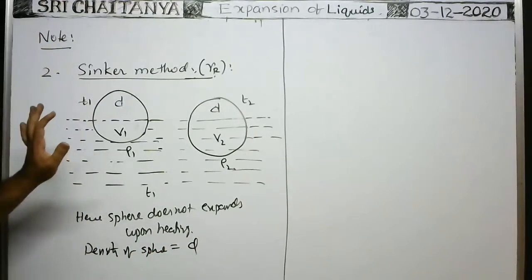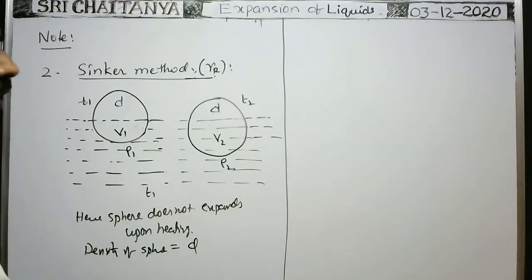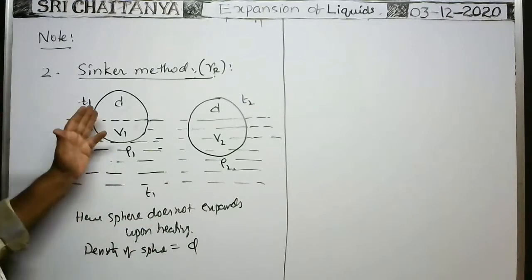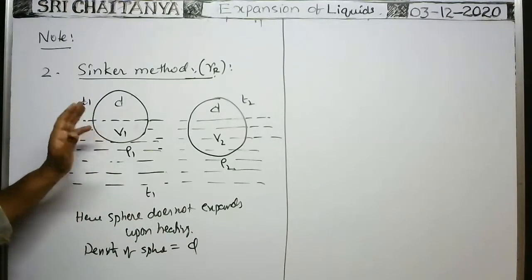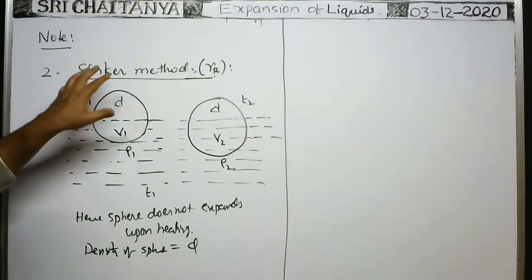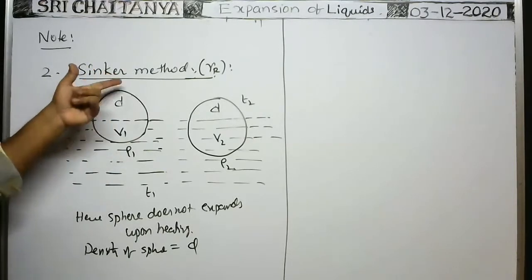Okay, now what is the condition for floating here? According to Archimedes' principle, whenever the body is floating over the surface of the liquid, the weight of the body is equal to the buoyant force acting on the body.